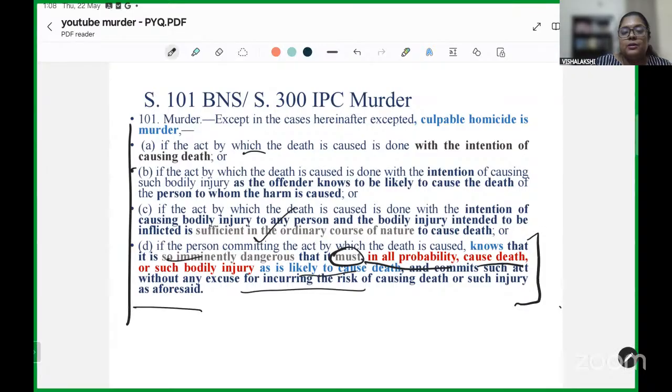In simple terms, this doesn't, like the previous clauses, anywhere use the term intention.